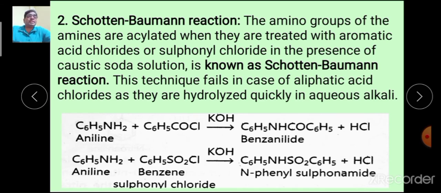Only the reaction is possible in aromatic acid chloride. This is aromatic acid chloride reaction of primary amine aniline in presence of KOH. The benzanilide is formed. Here, benzene sulfonyl chloride is another reagent used to complete the reaction.